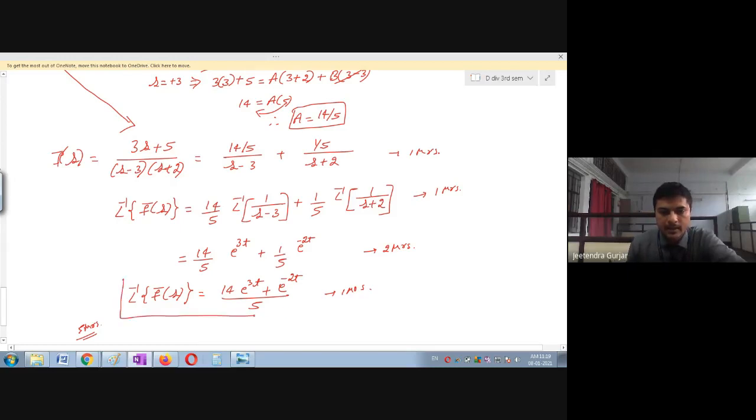Whenever you get the answer, I request everyone, write here, this is answer. Don't leave this as it is. Put it in the box and write it as answer in your fair book, as well as your internal test, as well as your final exam. Final exam is very, very important, because first we check the answer. Did you get the correct answer or not? Then we go for the steps.